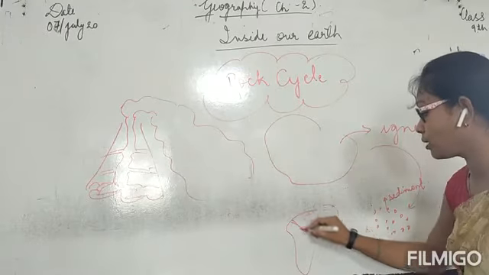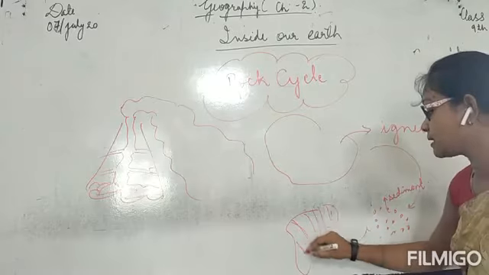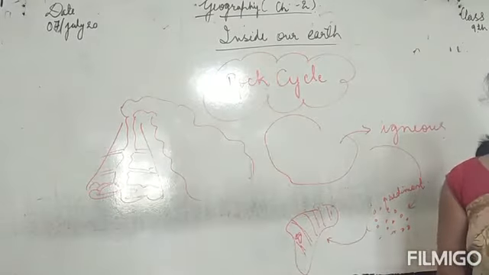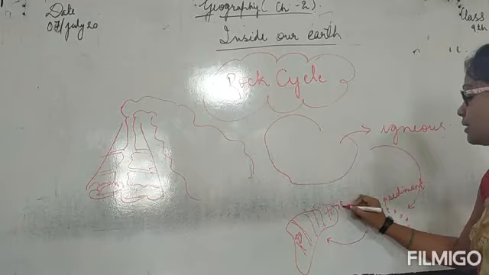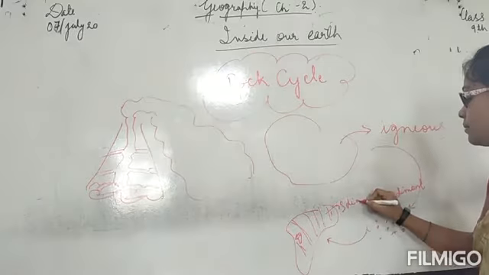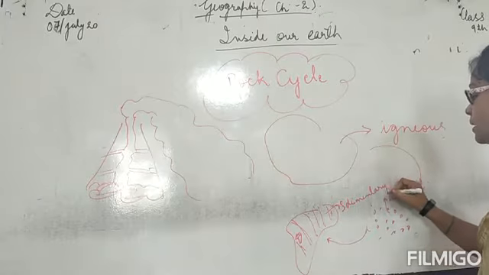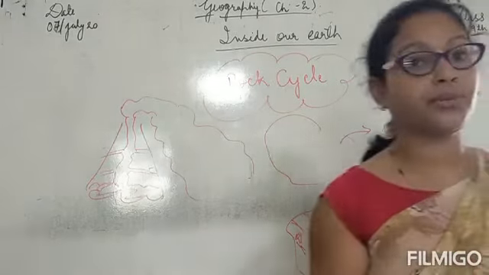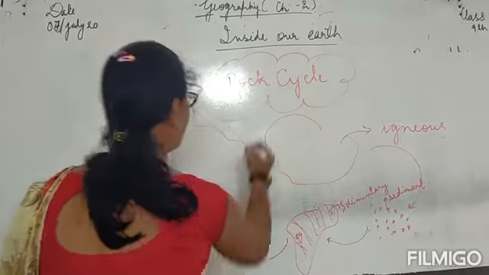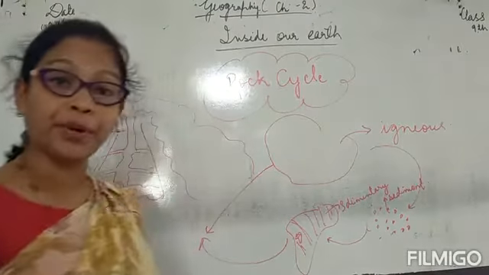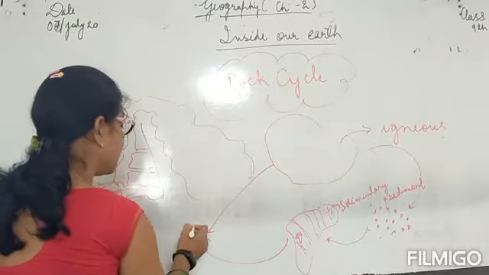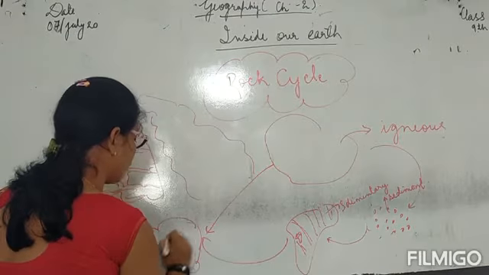So now the rock we have received is sedimentary rock, and sedimentary rocks may contain fossils. Fine. Now the sedimentary rock or the igneous rock, due to high temperature or pressure, turns into metamorphic rock.